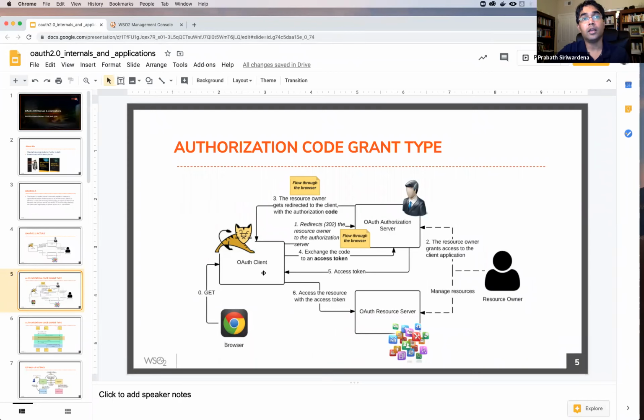Now, when the client uses that token to access an API, you send that access token, then the resource server will talk to the authorization server and check whether the token is valid, and also find out the scope of this particular token. Once the resource server finds the scope associated with this token, it will check whether this token can be used to perform this particular action.